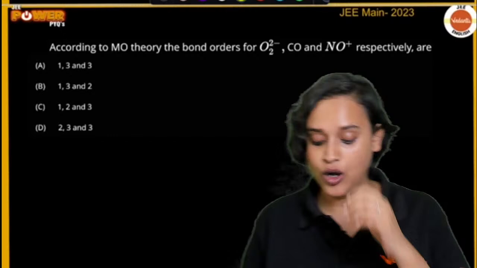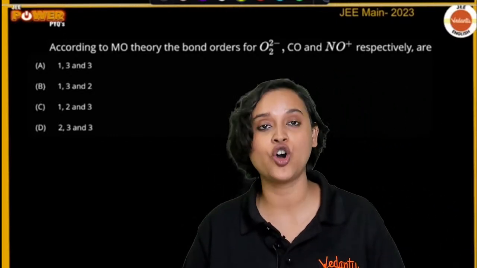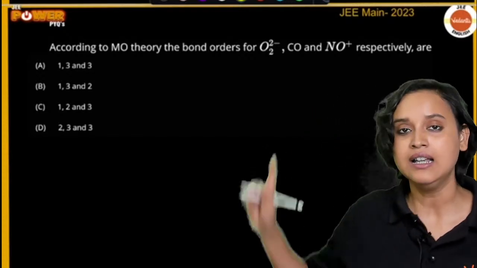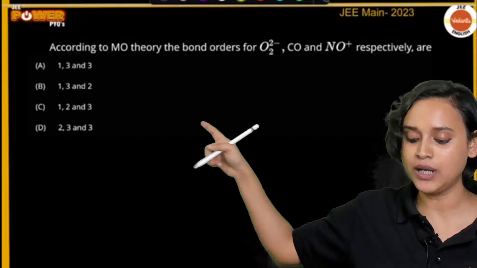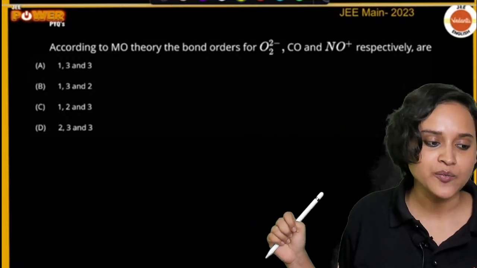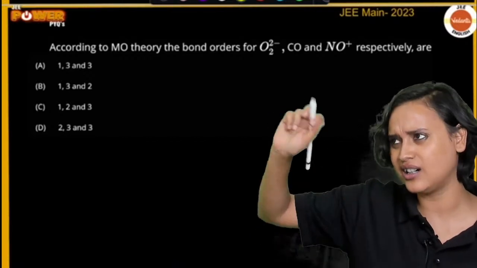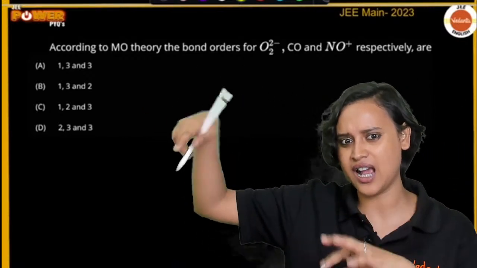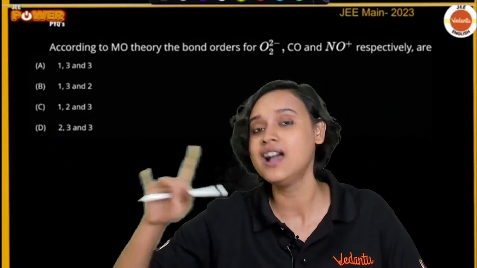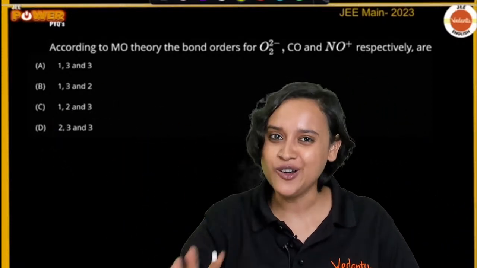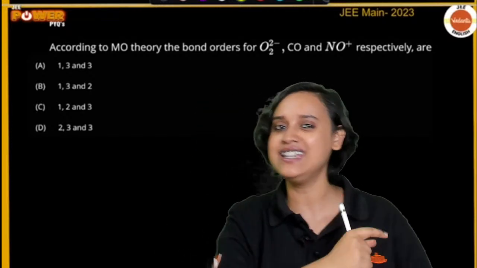Hello, hello. Now, according to molecular orbital theory, the bond order for O2 2 minus, carbon monoxide and NO plus respectively are. So, what are we going to do? Are we going to actually write down sigma 1s, sigma star 1s, sigma 2s, sigma star 2s? Are we going to sing a song and write it down like this? No. We know a very small trick and we can do this very easily, right? How can we do this?